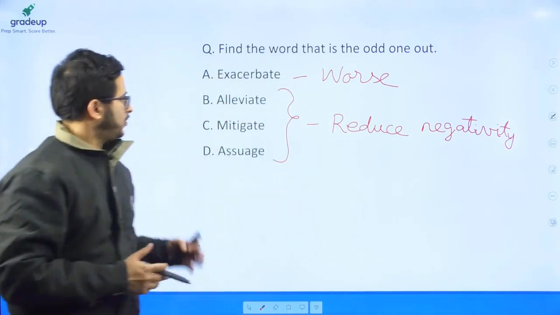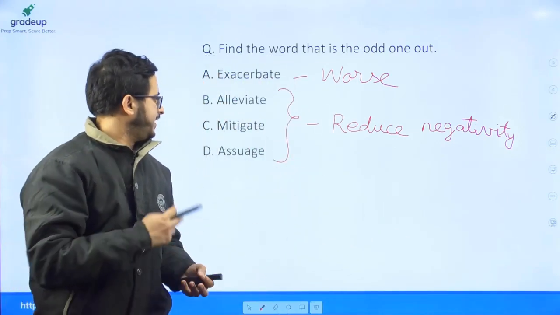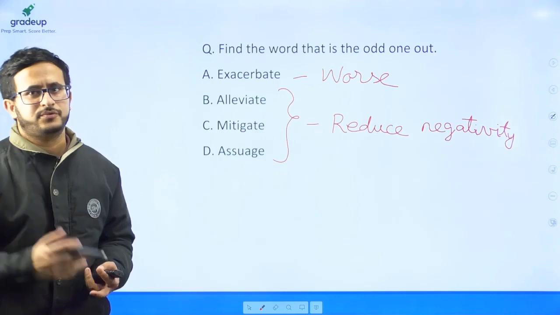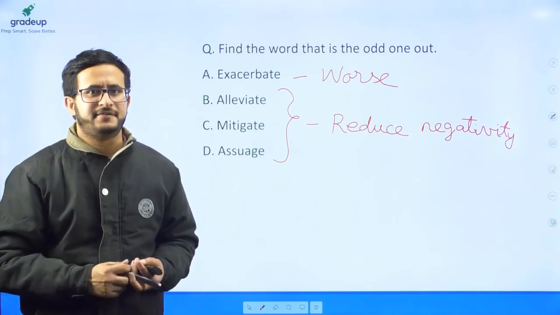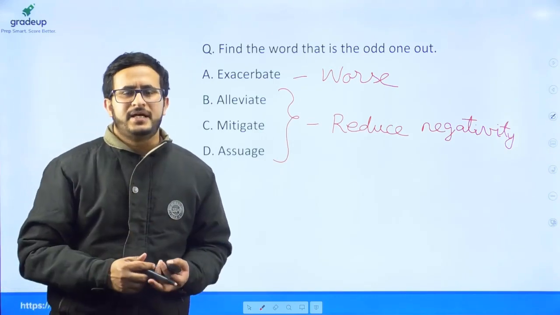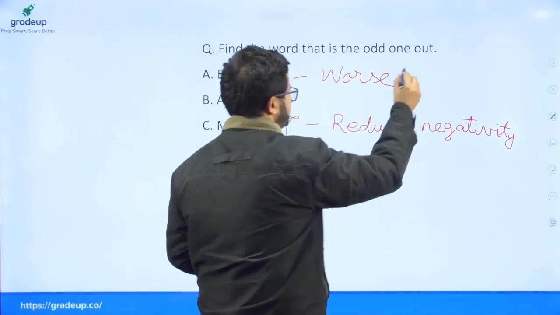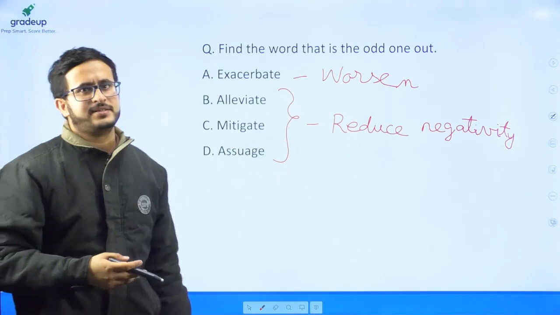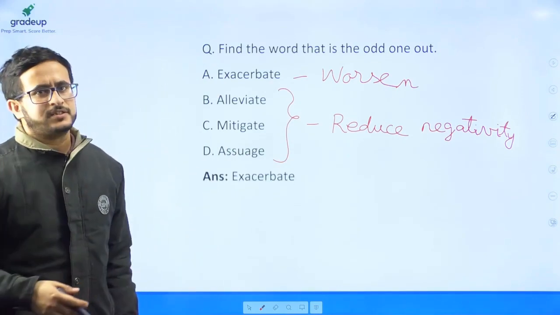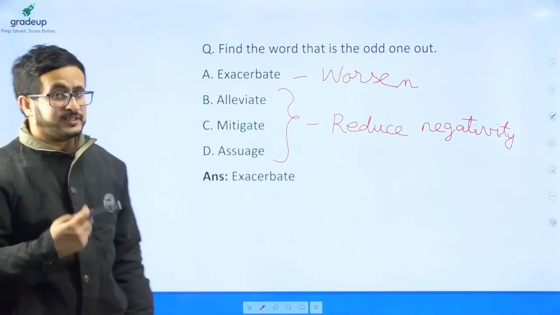So all these words, alleviate, mitigate and assuage, mean that you're reducing the ill effects of something, whereas exacerbate means to worsen things. This is completely opposite. The rest three are synonyms, and this was the odd one out in this case.